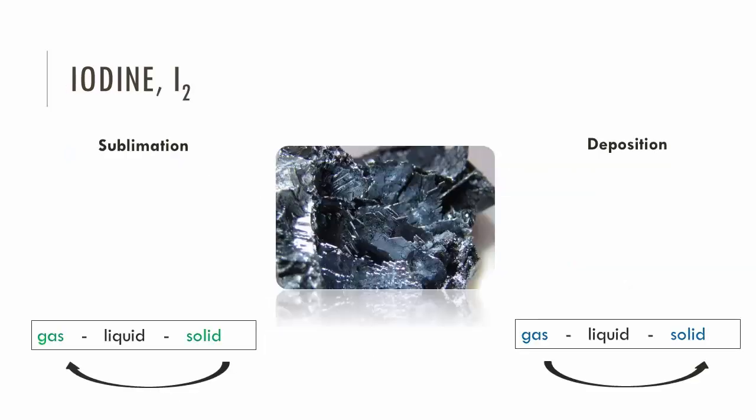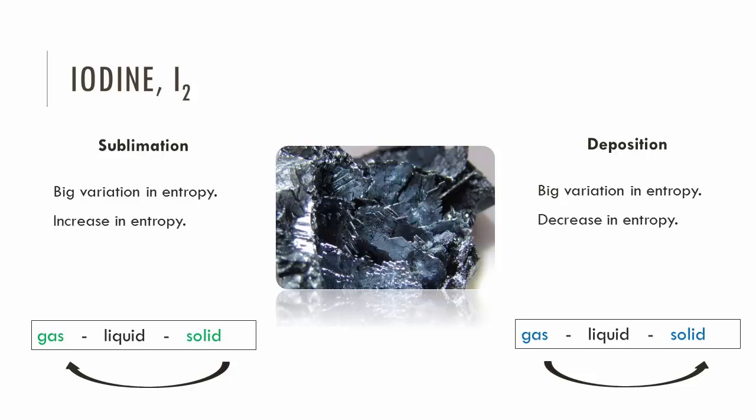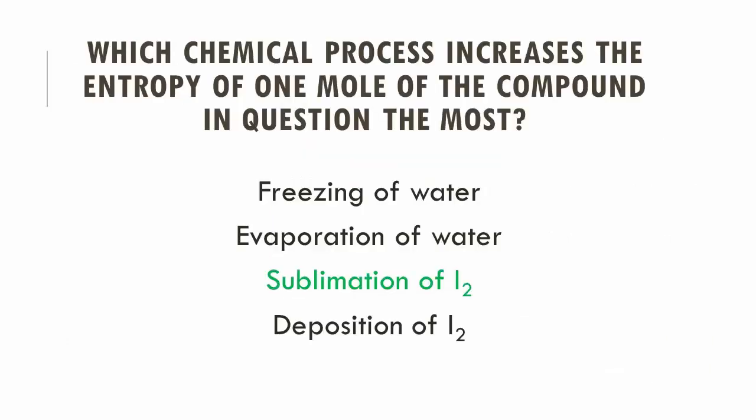Both these phenomena involve a very big entropy variation because they are passing directly from solid to gas or gas to solid without passing through the liquid phase. However, deposition brings a decrease in entropy, not an increase, because all of a sudden the molecules are almost not moving at all, so the system is a lot more ordered. Sublimation, passing directly from solid to gas, allows the molecules to occupy way more space and move around very quickly. Therefore, the change that increases the entropy the most is the sublimation of iodine.